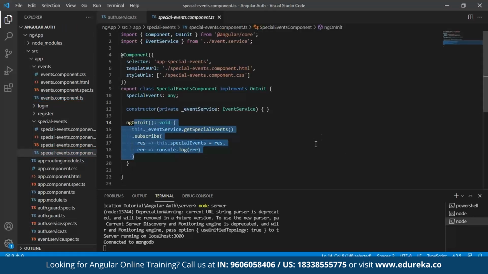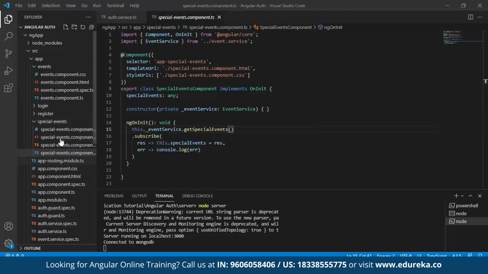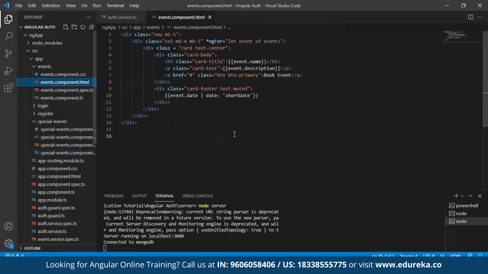So this will complete our event section as well. The next step is to create our client-side format for our events. For that, I'm going to open the HTML file, and as you can see, there is a basic format for our front end. Here, I've just used a number of cards and I'm dynamically calling my event's name and description. And I've also used a dummy button known as book event.